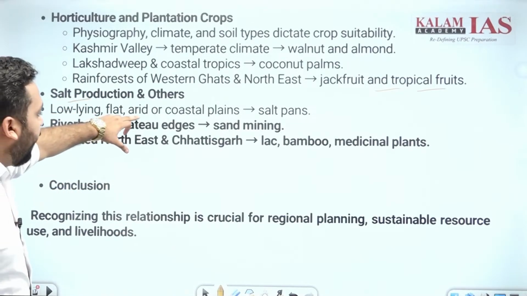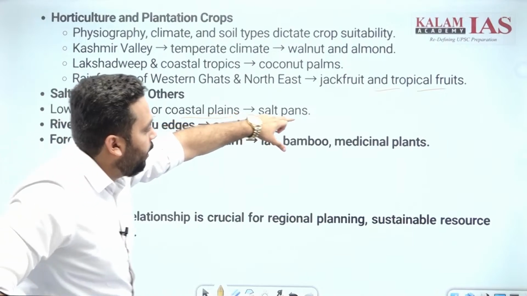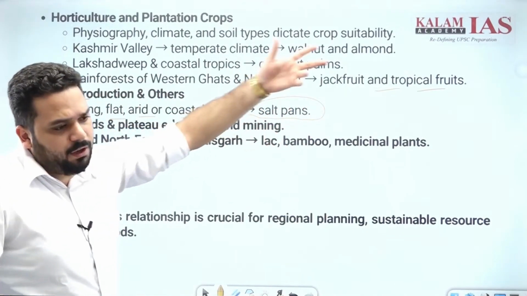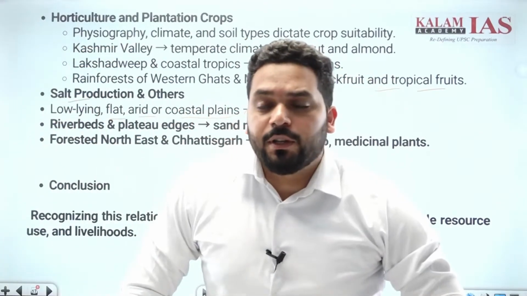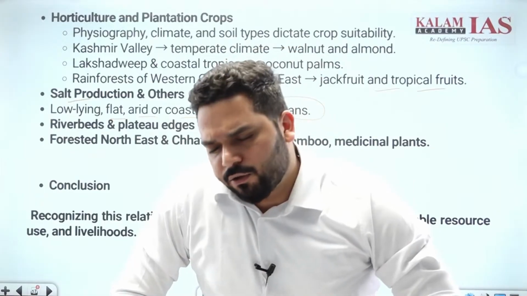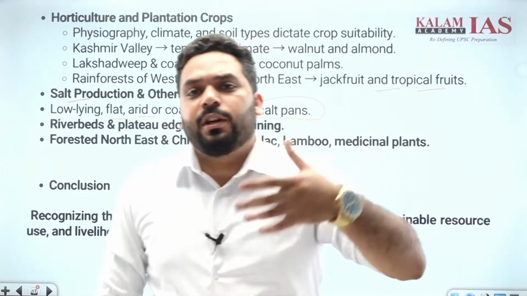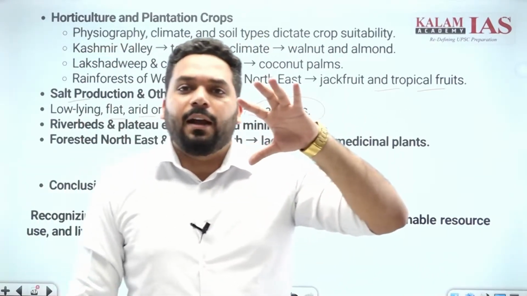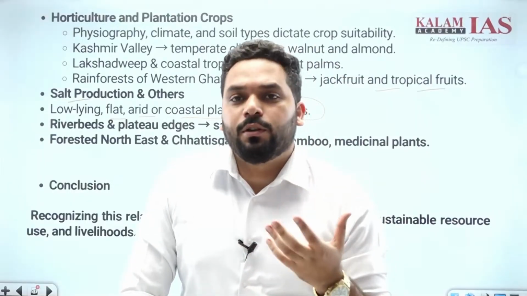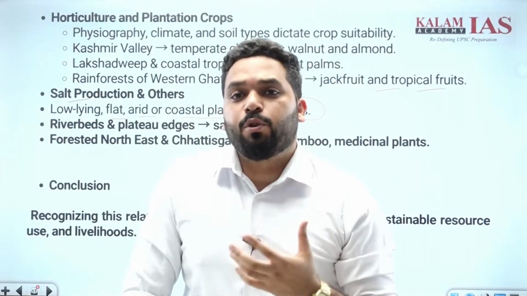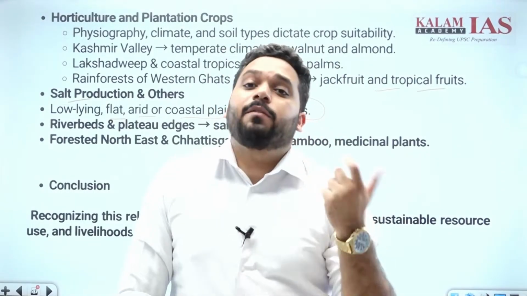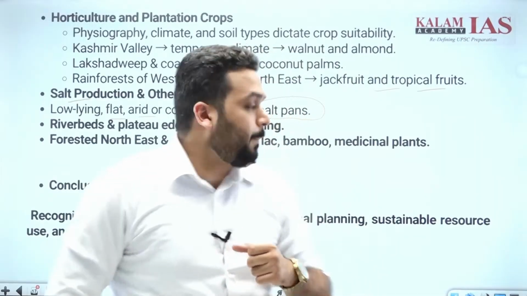Low-lying, flat, arid and coastal plains are salt pans. You can mention a lot of salt producing lakes of Rajasthan also, the Rann of Kutch also. Evaporation is more than precipitation, and the dry climate creates more conducive conditions for salt production in that part of the physiography of the country.